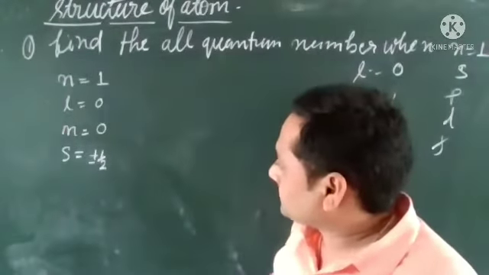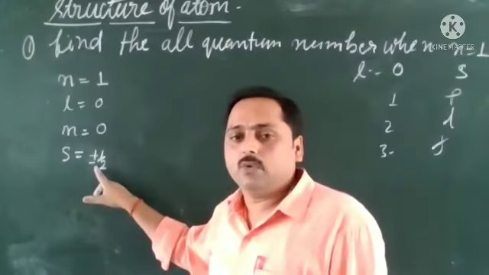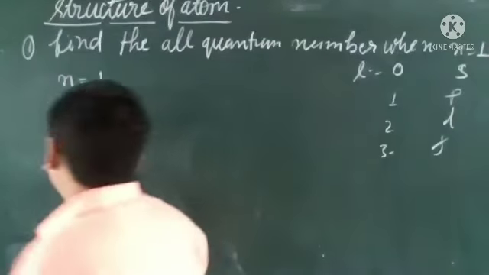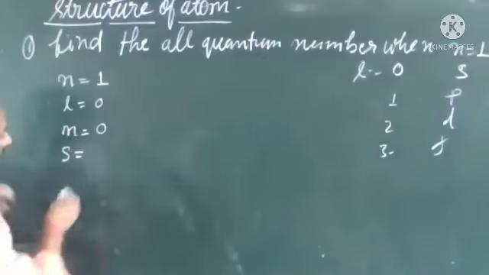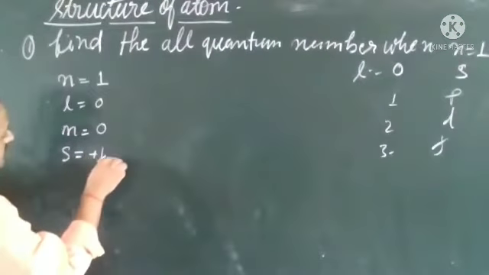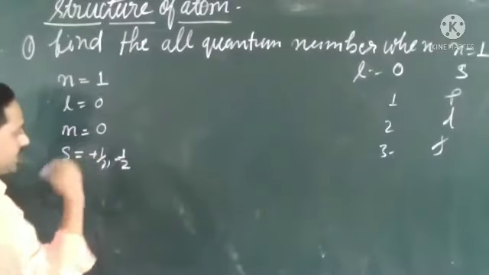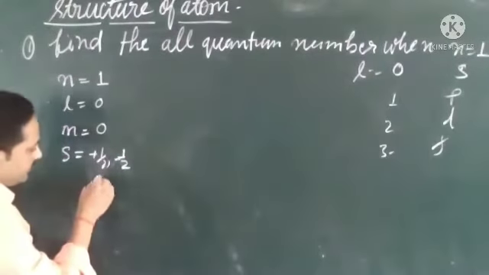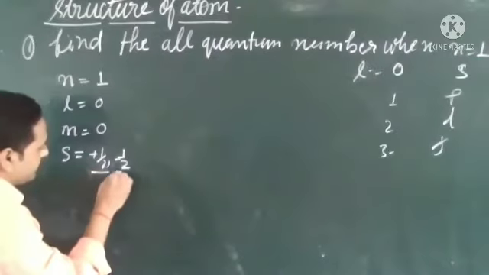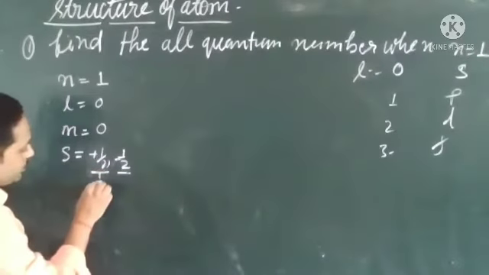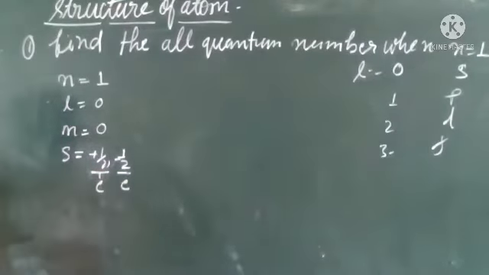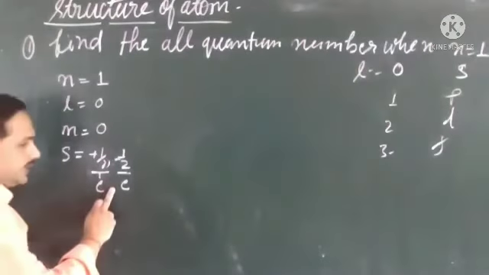And each value means I can write like this also. If you have confusion here, plus half and minus half, I can write like this also. This is also right. Just look at the board. Many pieces of information we get from this. It shows 1 electron and that shows 1 electron. So total electrons are 2.